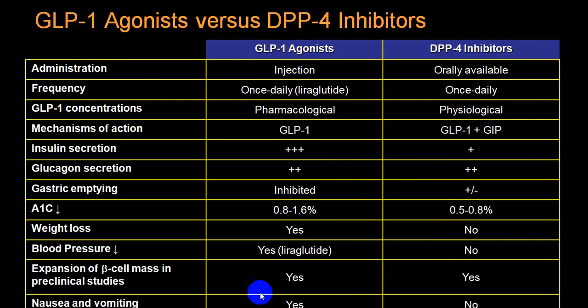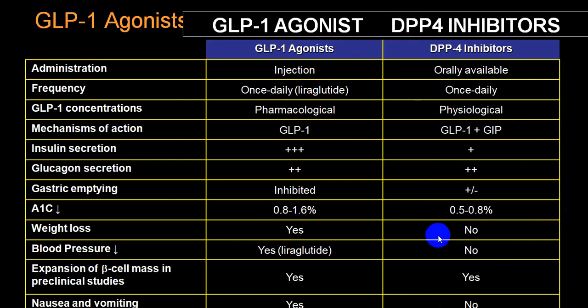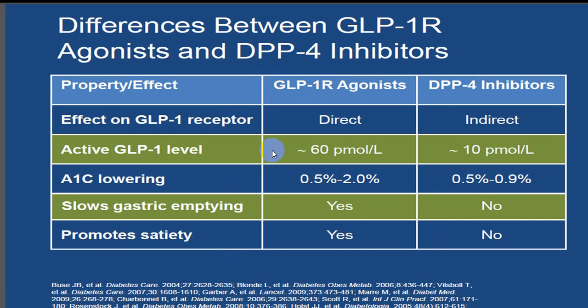Nausea and vomiting are more with GLP-1, and relatively less with DPP-4 inhibitors. So there is only one little advantage as far as GI tract side effects are concerned. Otherwise, GLP-1 is more powerful as compared to DPP-4. So already we have told you that GLP-1 can reduce HbA1c up to 1.6. Here it is almost 2, while the reduction here is 0.8 to 0.9. So that is the advantage of GLP-1 receptor agonists.